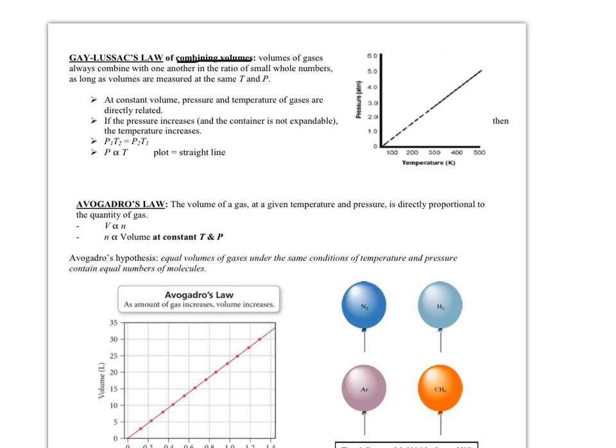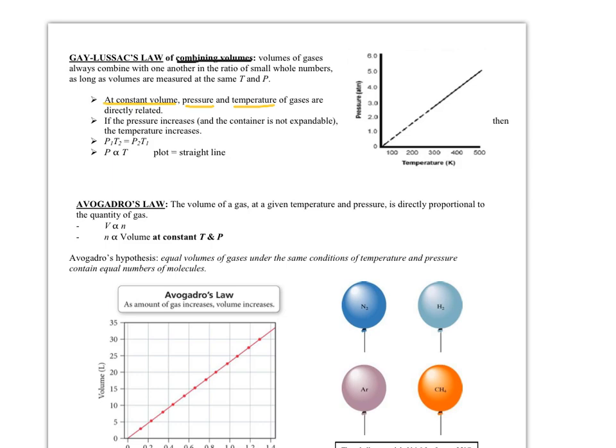So basically what he's saying is at a constant volume, the pressure and temperature of your gases are going to be directly related. The gases are additive, right? The volumes of your gases would be additive as long as they're measured at the same temperature and the same pressure. But really, Gay-Lussac spent a lot of time studying pressure and temperature of gases. So he said the pressure and the temperature must be directly related if, and here's the difference, this was kind of like an expansion or an offset of what Charles' law said.